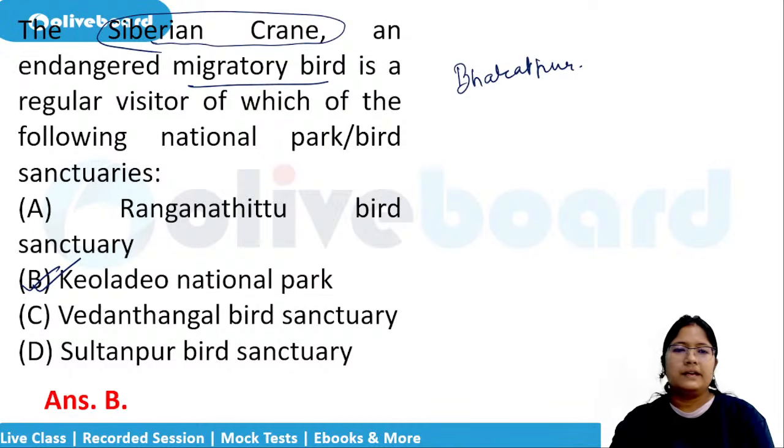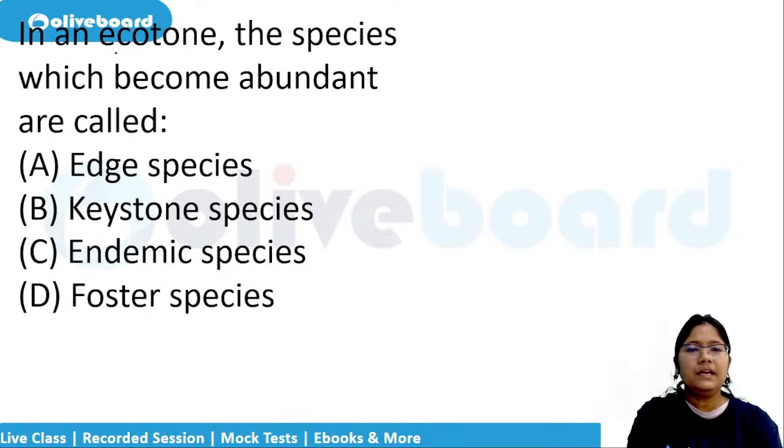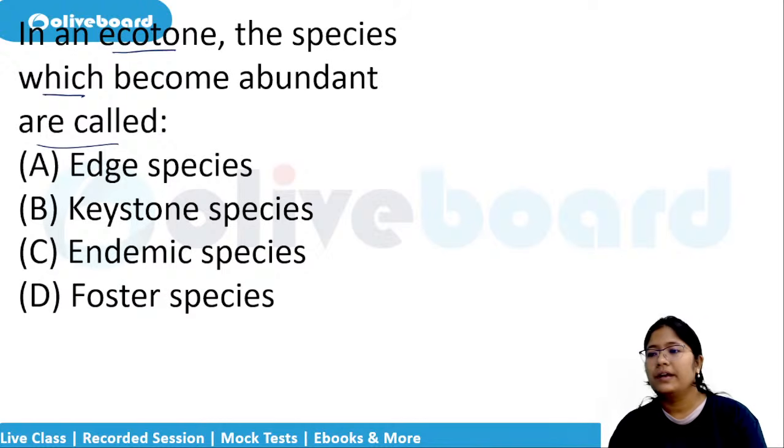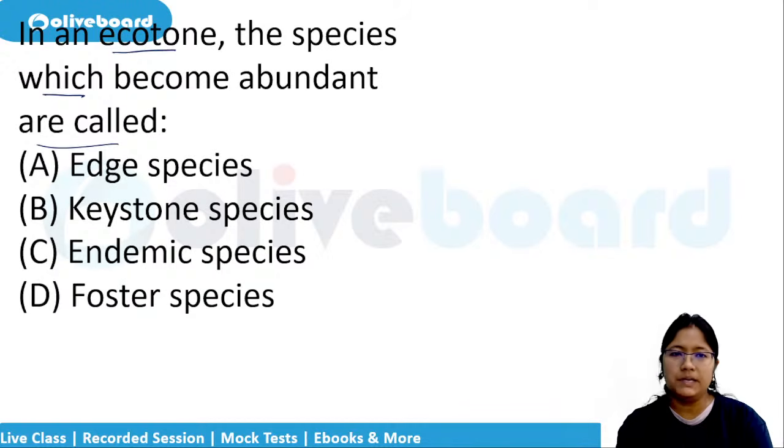Yes. Next question. In an ecotone, the species which become abundant are called. In an ecotone. Now, what is an ecotone? First, we have to know. If you have to remember examples of such species, then remember pangolin was in news. In the time of COVID also pangolin was in news. So that is an example of what? Endemic is no. Endemic means it is less. Okay, I'll tell you the meaning of ecotone, then you will be able to answer.